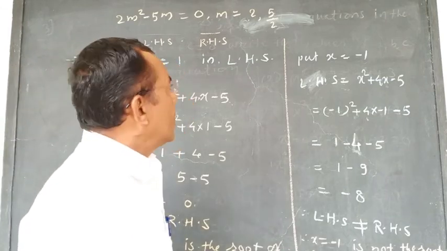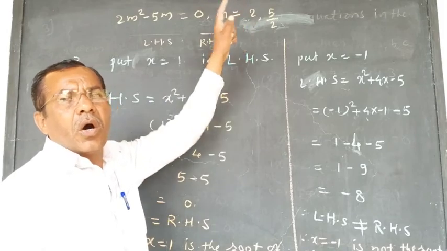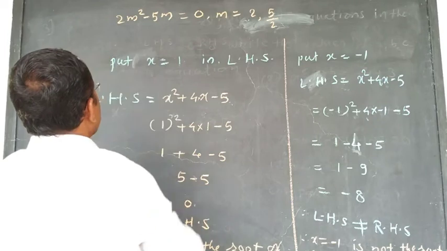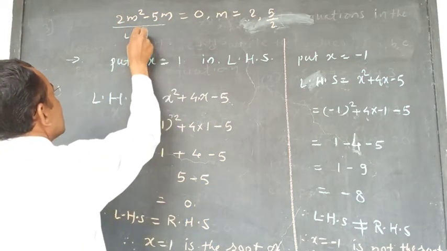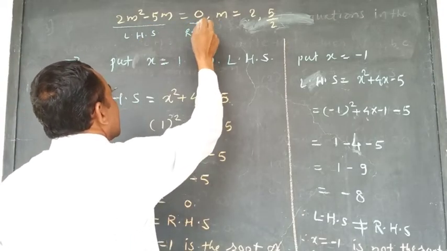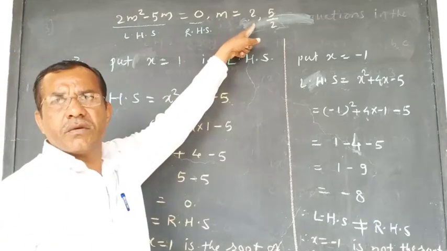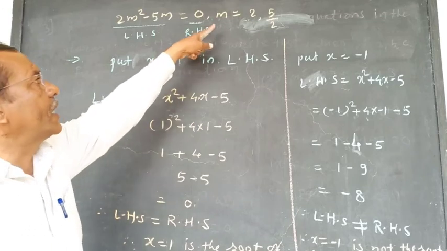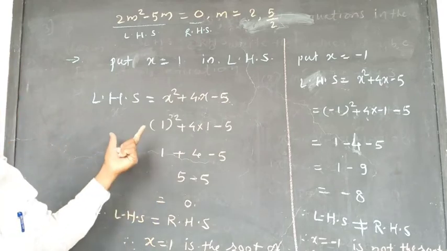We have to check whether the values of m are the roots or not. Okay, this is LHS and this is RHS. The method or step you already know: if we put the value of m is equal to 2 and LHS becomes RHS, at that time you will write m is equal to 2 is the root of the given quadratic equation.